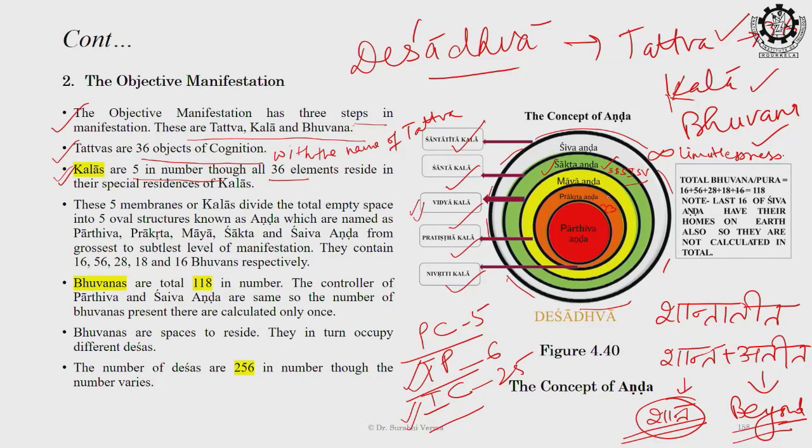So the residence of Purush is considered to be at the level of this boundary itself. That means the demarcation boundary between Maya and Prakrit, which is known as Pratishtha Kala. So Purush is understood as seated at Pratishtha Kala itself. So it is below the Maya, but above the Prakriti.